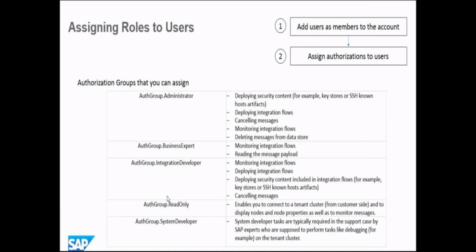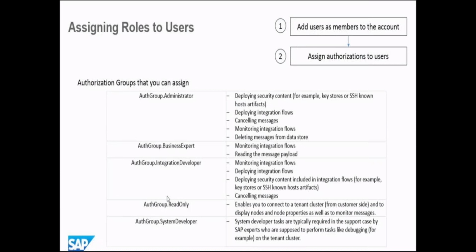I will explain integration developer in a little more detail. An integration developer can deploy artifacts to the cloud, cancel messages, deploy security content, and do monitoring. But what an integration developer cannot do is delete messages from the data store, and it also cannot view the payload. That is a major thing.